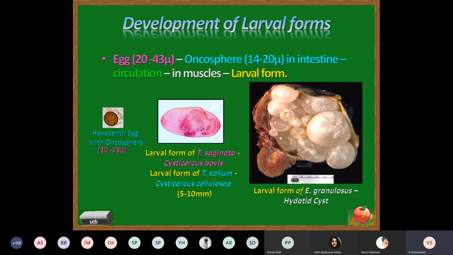It is present in the muscles or muscular organs of the intermediate host, where it gives rise to the larval form called the hydatid cyst. Okay.